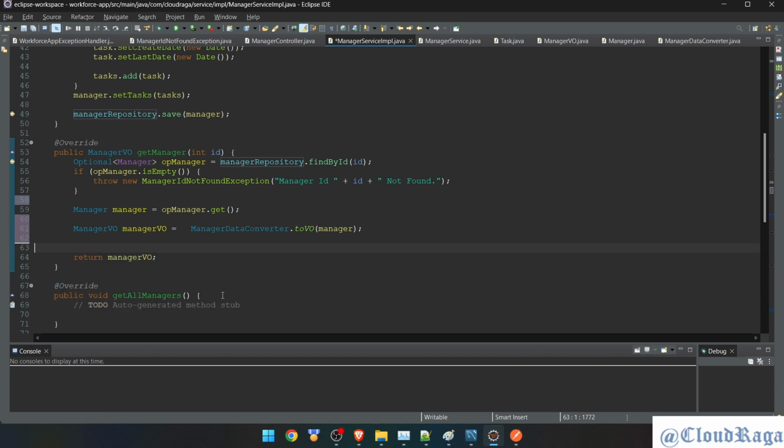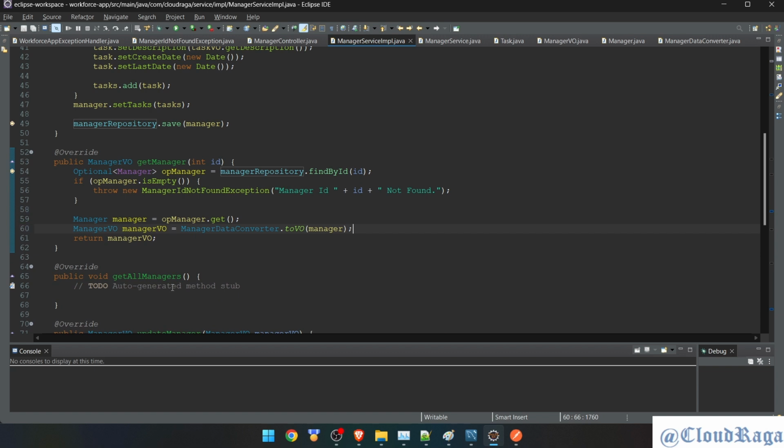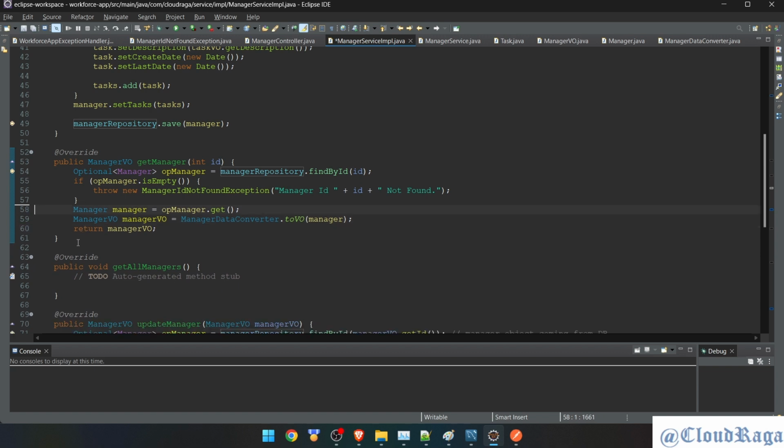Done. Code format, done. So you guys can see that the number of lines are gone. Just one method is doing it, and this is kind of generic code. We are going to call this toView multiple times.